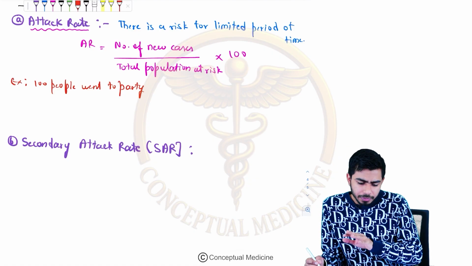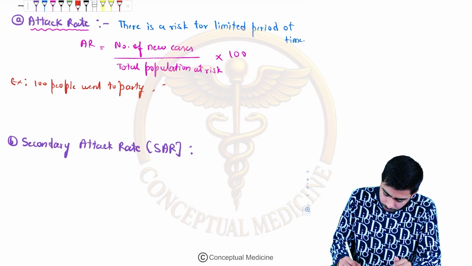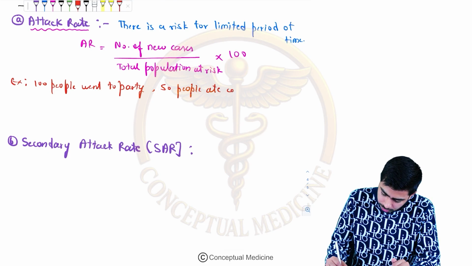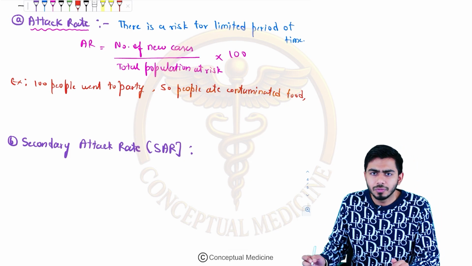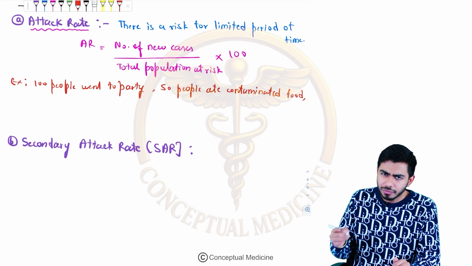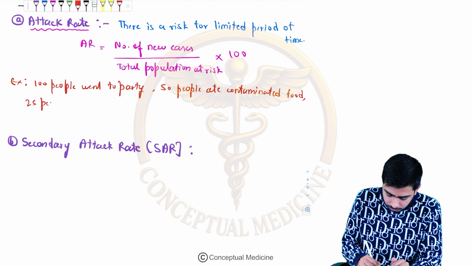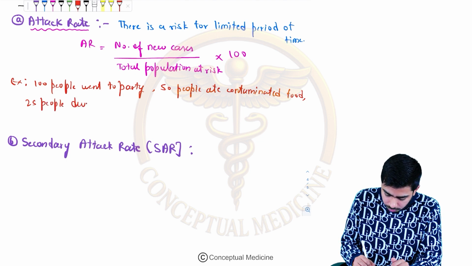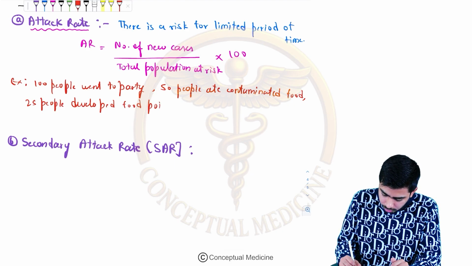This could be your question as well. And out of those 50 people, let's say 25 people developed food poisoning, due to the contaminated food.